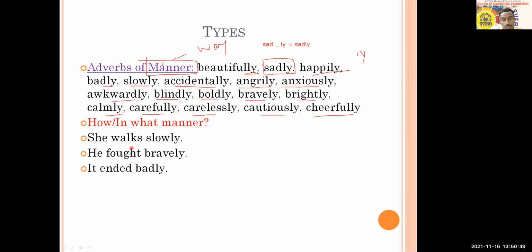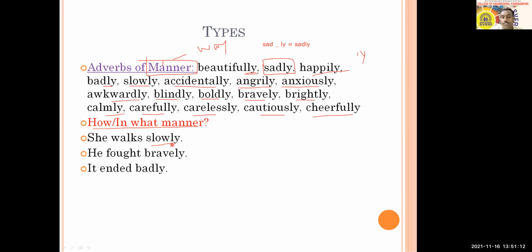In examples, with a WH word, you can ask how or in what manner, and then you will get the answer, and that can be an adverb of manner. Here the sentence: she walks slowly. The word slow is an adjective. If you add ly, it becomes slowly.